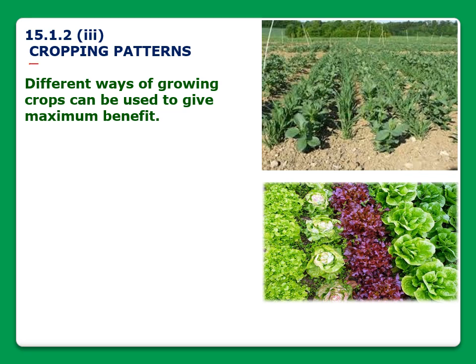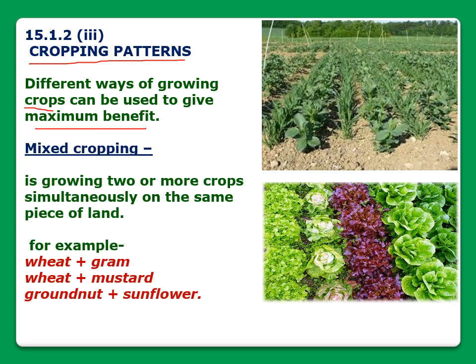Now we come to the second topic, cropping pattern. Under cropping pattern, we'll learn about various patterns of cropping. Different ways of growing crops can be used to give maximum benefits to the farmer. In cropping pattern, the first one is mixed cropping. Mixed cropping is growing two or more than two crops simultaneously on the same piece of land.